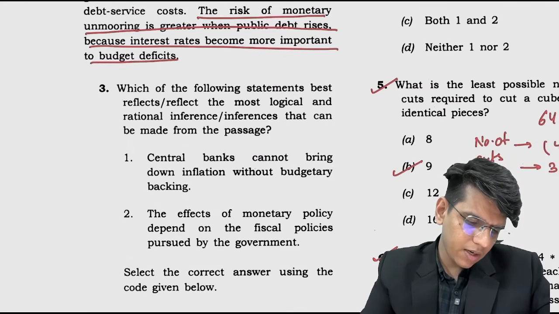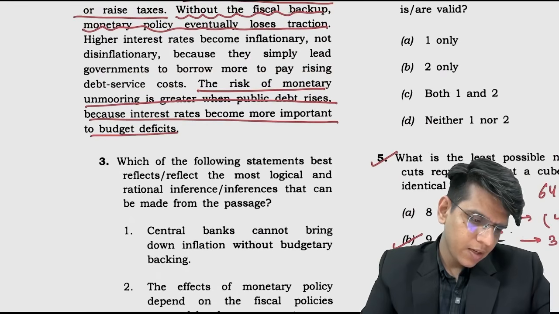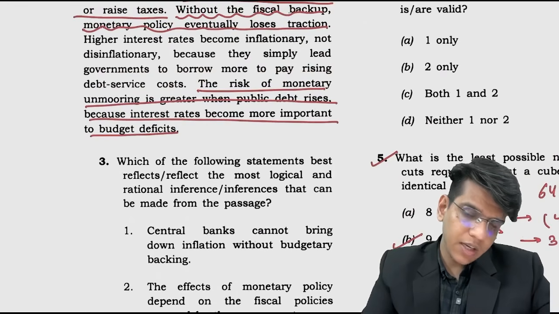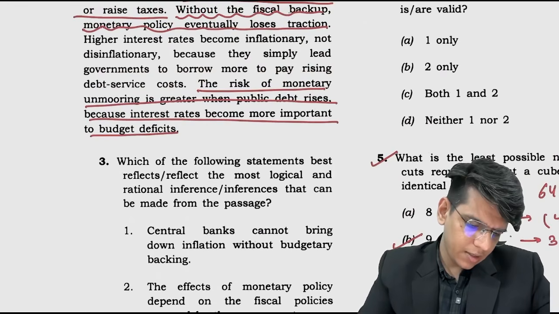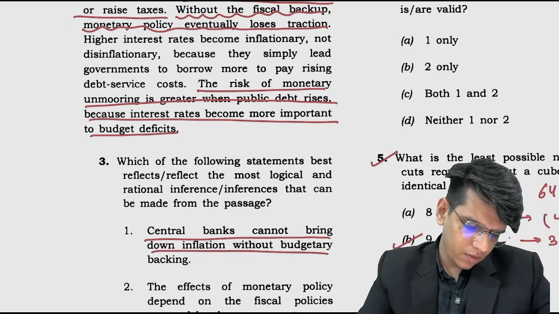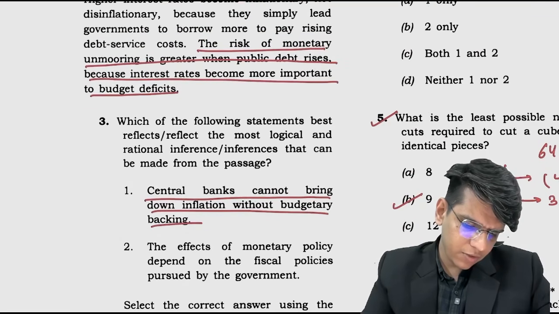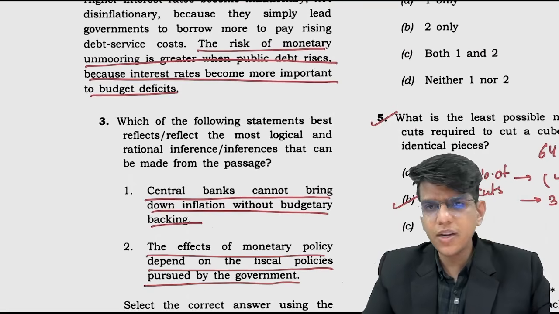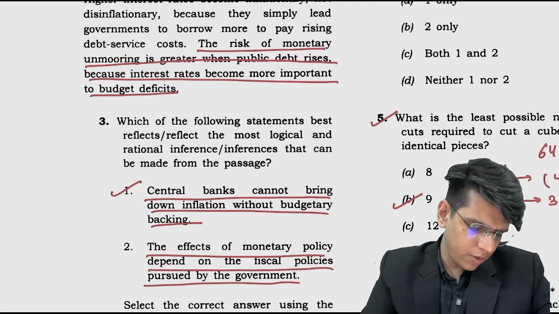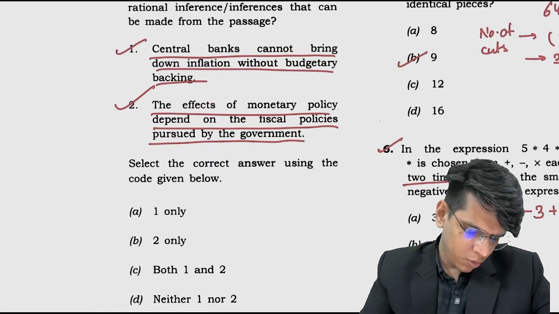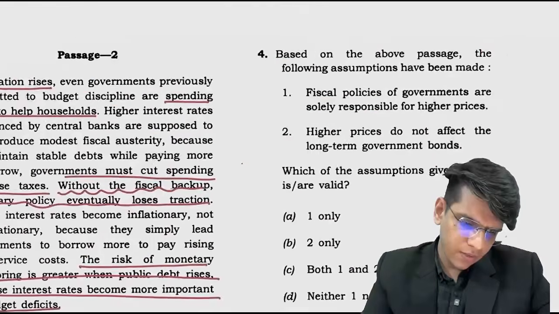Central bank cannot bring down inflation without budgetary backing. Without fiscal backup, monetary policy eventually loses traction. Correct. The effects of monetary policy depend on fiscal policies pursued by the government. Also, the interdependency of monetary and fiscal policy is given to you. So yes, this is correct. Both, take 1 and 2.